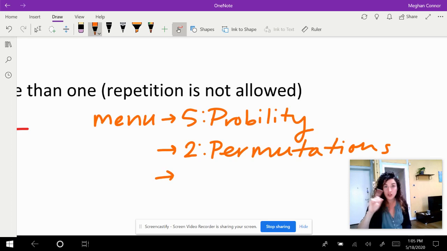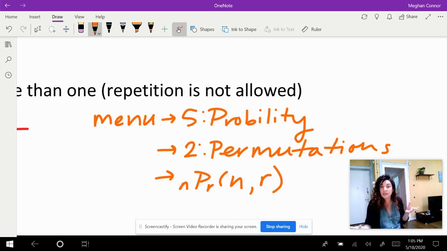And then what shows up on your calculator screen is our formula, which is nice. And then it has parentheses. What you put in the parentheses is the N, and then a comma, and then the R. Not those exact letters, but you put in the numbers that go in for N and R. And then you press enter, and it will give you what the number is.